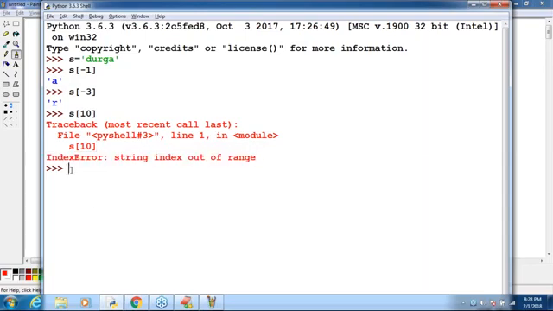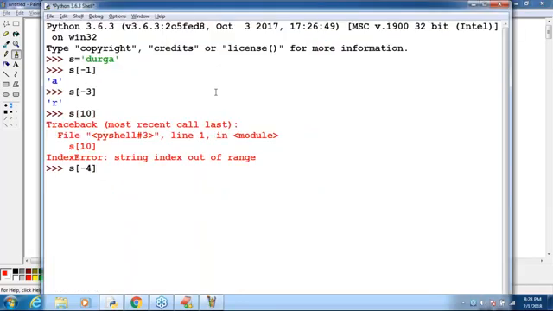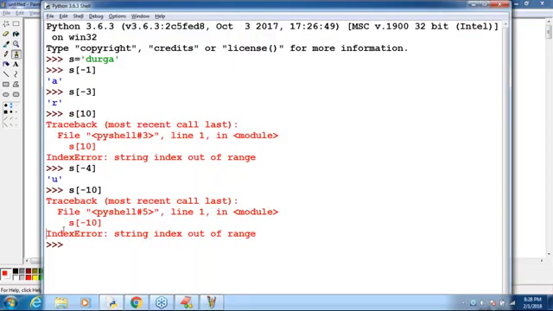Similarly, S of minus 4: is the minus 4 index available or not? Yes, so happily we get the corresponding output. S of minus 10: do you have a minus 10 index? Not there, so immediately you get index error, string index out of range. So what is the meaning of index, the positive index, the negative index, and the index error? Clear, right? This is the story about index.